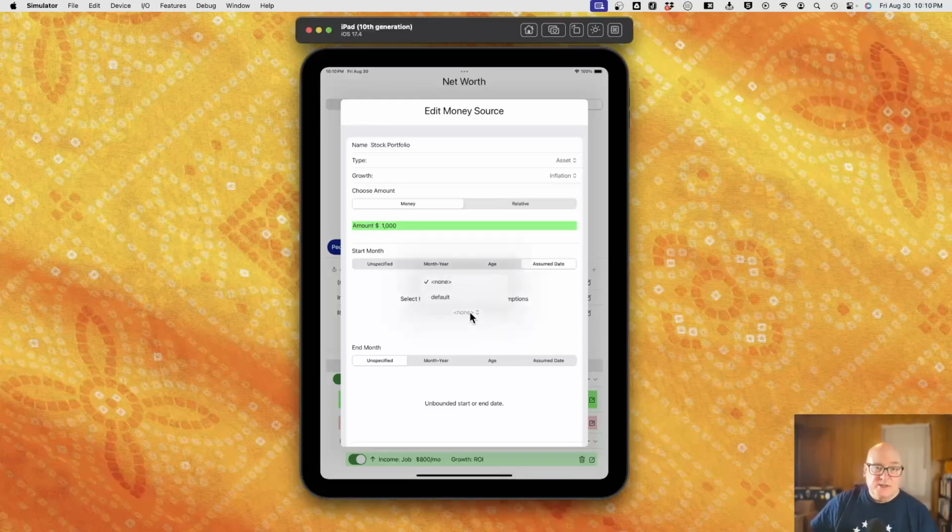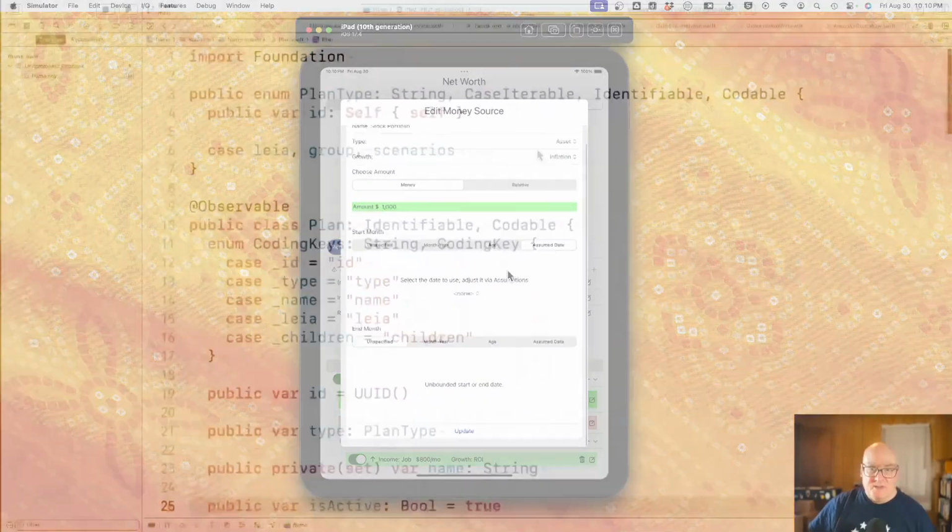Right now there are only two. They're just kind of dummy ones, none is the default, and I don't even have it active enough to save that. So it's just a piece of where we're going. But in the long run, your scenarios can depend on that. And so I think of an end month: maybe your Social Security has an end month based on when you die. That's going to affect you and potentially affect your spouse. So we have those things coming along.